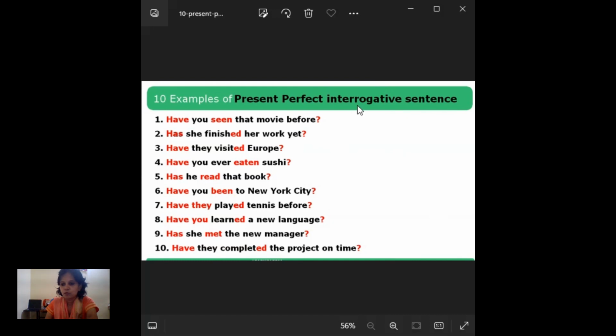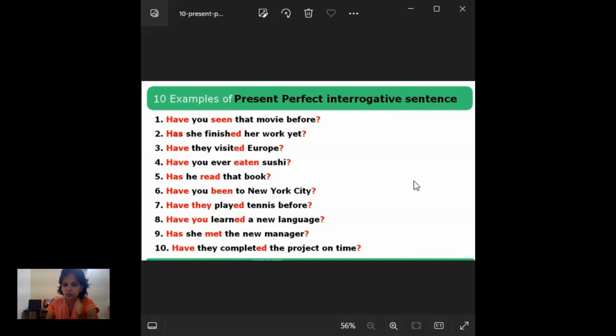And these are all present perfect interrogative. Someone asks questions, and we use auxiliary verbs before the subject. With you, they, and we, we should use have. When the subject is third person, she or he, we should use has.